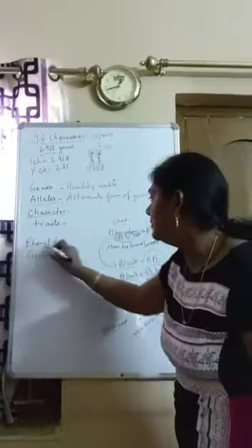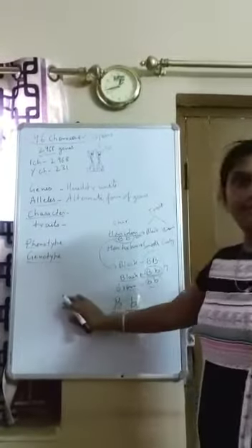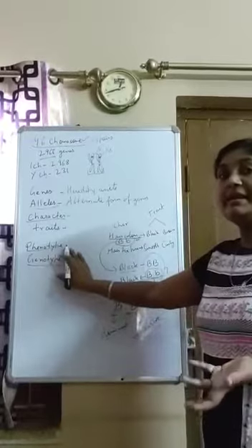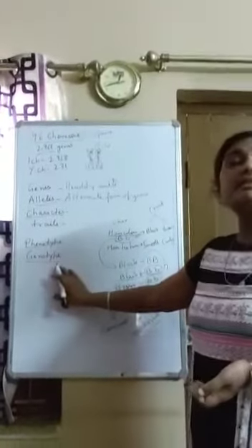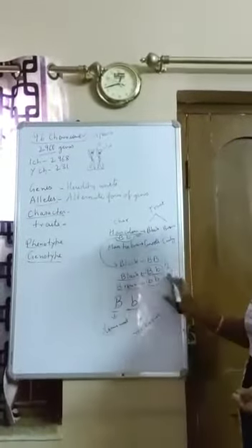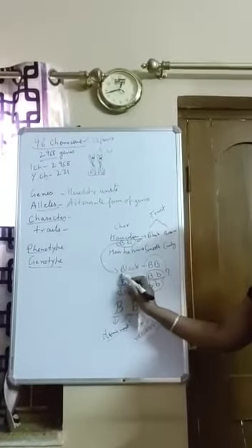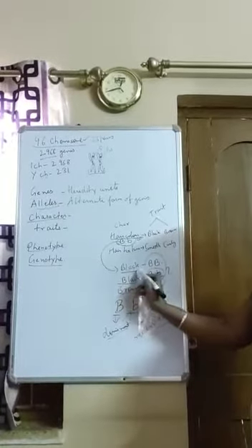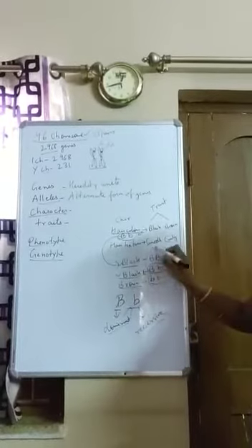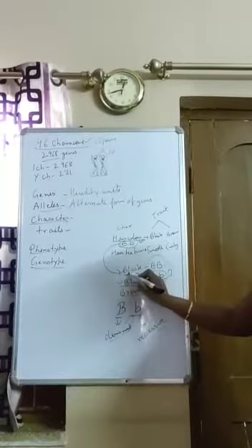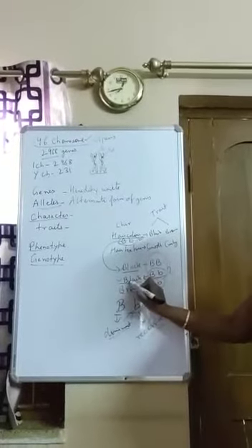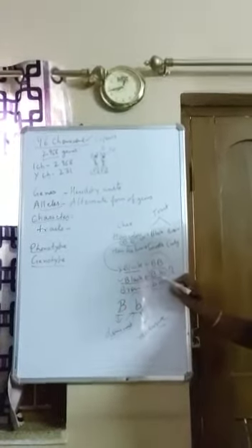Now the third term, phenotype and genotype. Phenotype is the observable character, what we see with our naked eyes. And genotype is the type of genes, the genetic makeup. So what will be my phenotype? My phenotype will be black hair. What will be my genotype? If my phenotype is black, then I could have two possible genotypes. Maybe I have got black color because I am having capital B and capital B, or maybe I have got black color because I have got capital B and small b.